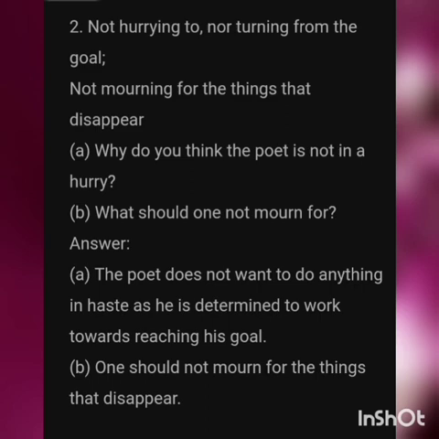Now let's see subdivision B. What should one not mourn for? Mourn means feeling sad. Okay. What should one not mourn for? The answer is, one should not mourn for the things that disappear in the past. Whatever we have lost in our past, we should not feel sad for it. We should forget about it and keep going ahead.